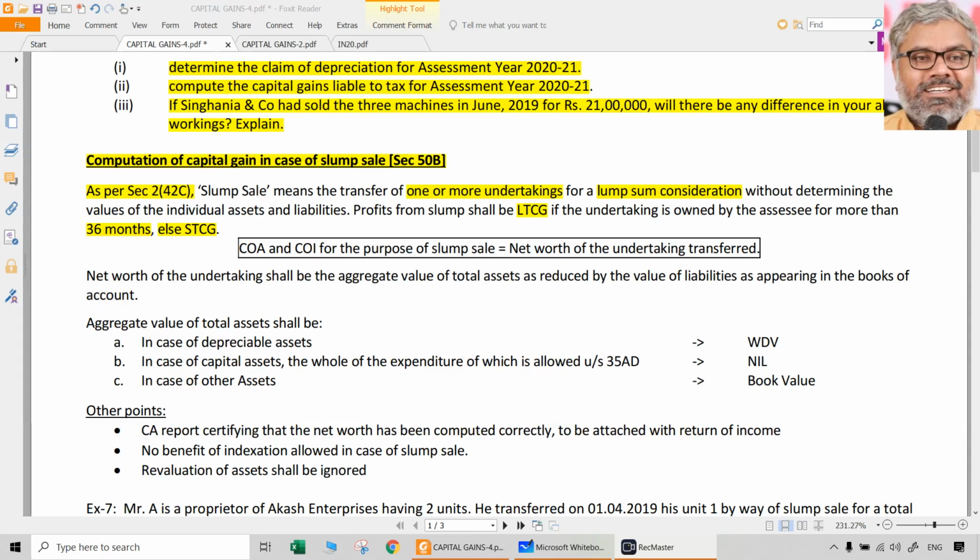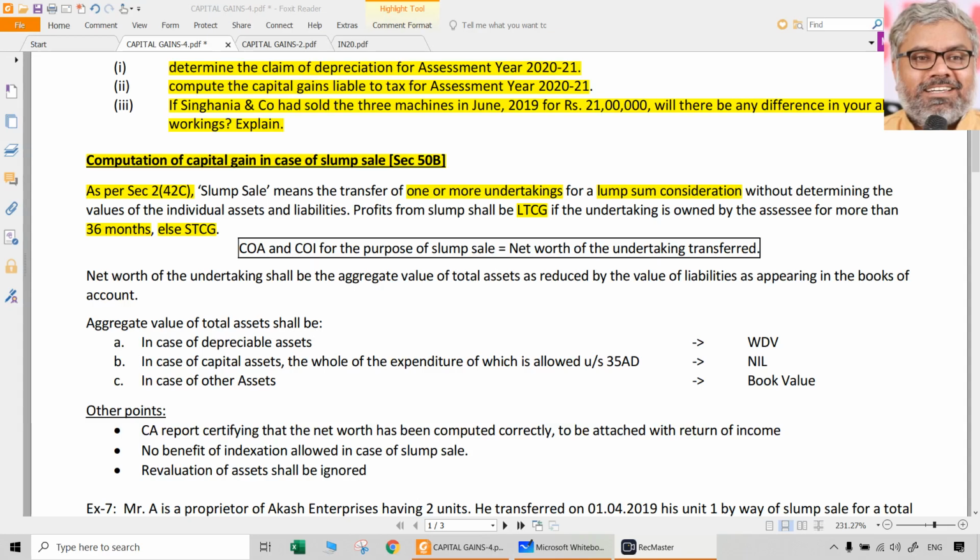That is also not demerger because it is not just getting hived off from its original shape. It is really some portion of the organization is sold to a third party. There is a consideration here for sure. So this cannot be called a demerger because in case of demerger, there is no consideration for the demerged company that it receives from the resulting company. So that is only an internal kind of restructuring, but of course it creates a new legal entity, but still it is not a slump sale.